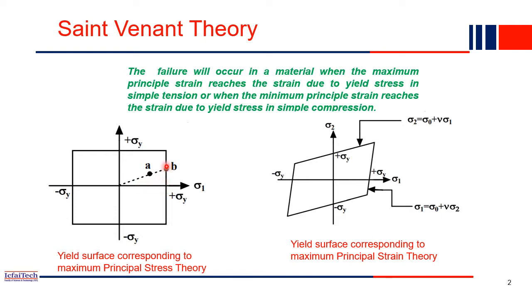For a certain material, this is a failure surface. Failure surface means, consider you are testing a steel, applying a tension force on it. If you are using Fe415 grade of steel, for example, then that grade of steel can take a maximum of 415 Newton per mm square stress.